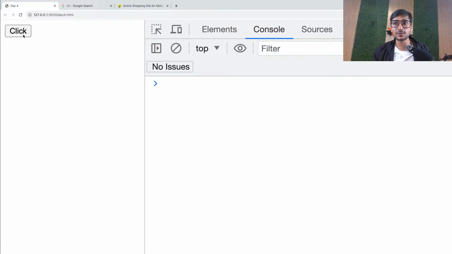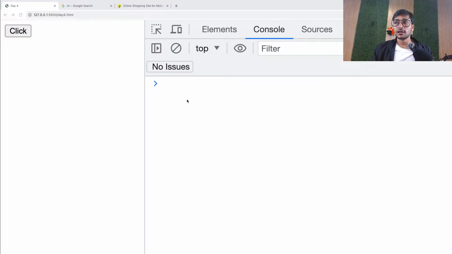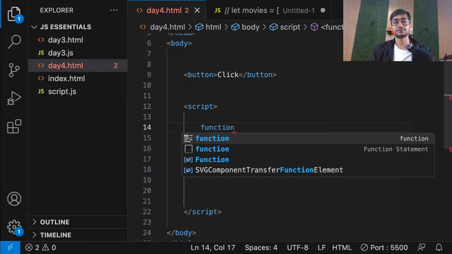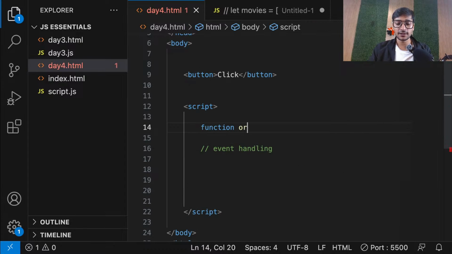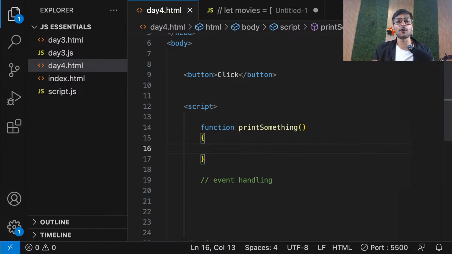So when he clicks on this button, that means he'll perform an event. And based on that, I want to print something on the console. Okay. So let's see how to do that. First of all, guys, printing on the console is a task. It's code. So for that, we will create a function, and let's call it print, something like that. And whatever task you want to perform when the user clicks on the button, write down the code here.